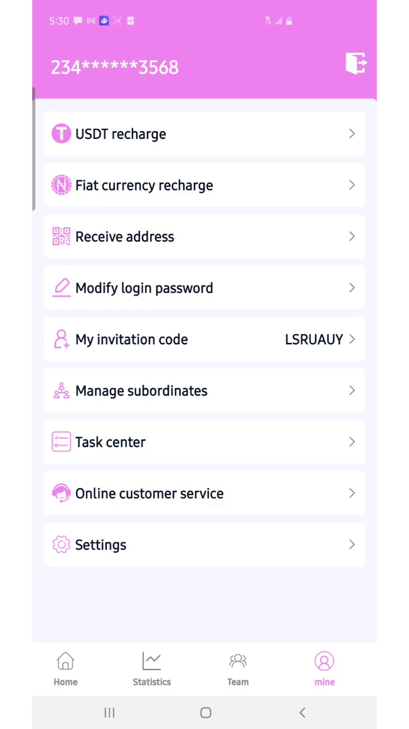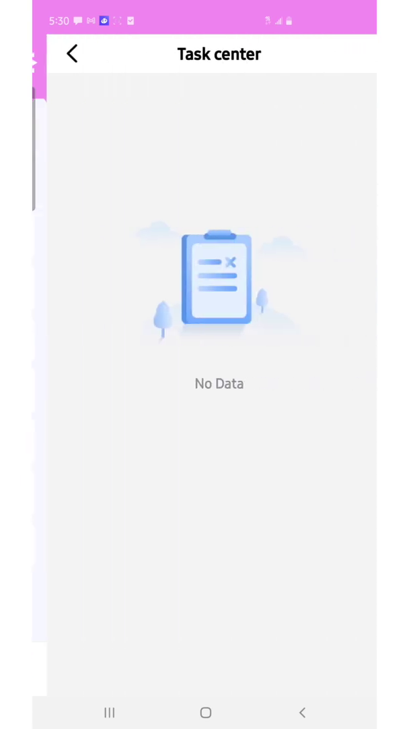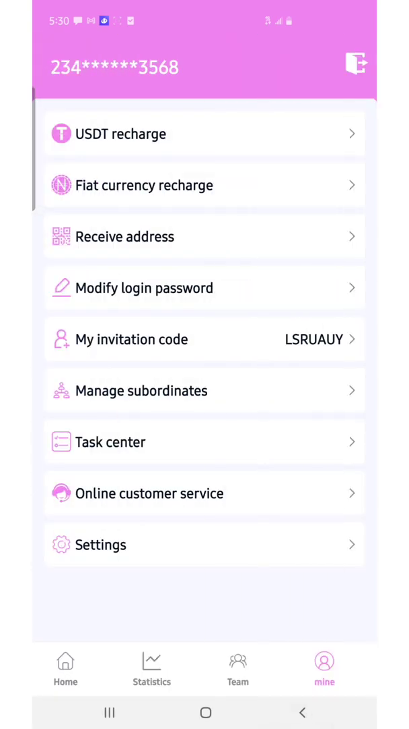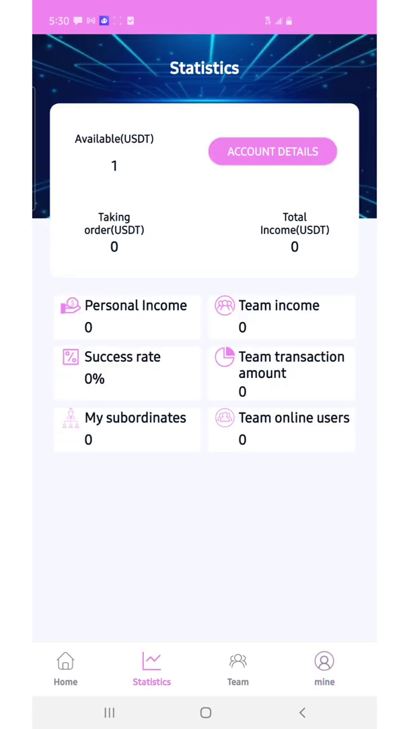So guys, now how do you do this? What do you do to earn income from this application? It is very simple. This is the tax center, as you can see down over here. This is the tax center that shows the amount of tax that you have completed, and these are the statistics. As you can see, the available USDT in my account now is $1. That is the registration one that I prefer not to withdraw, that I use to trade each time I want to.